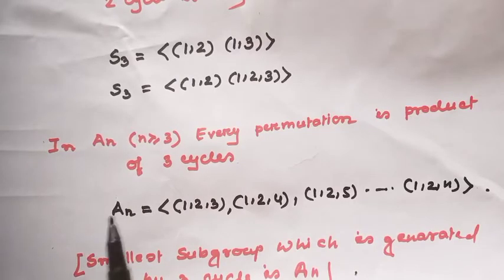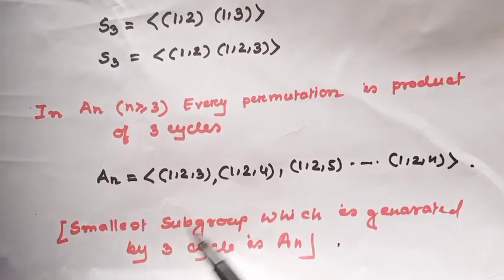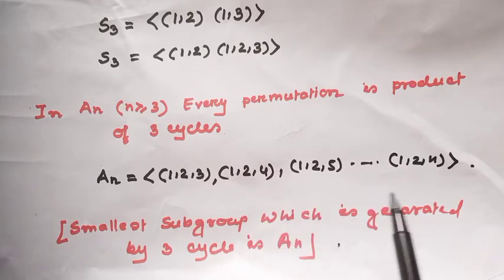And for n greater than or equal to 3, every even permutation is a product of 3-cycles. That means An can be generated by (1 2 3), (1 2 4), (1 2 5) up to (1 2 n).